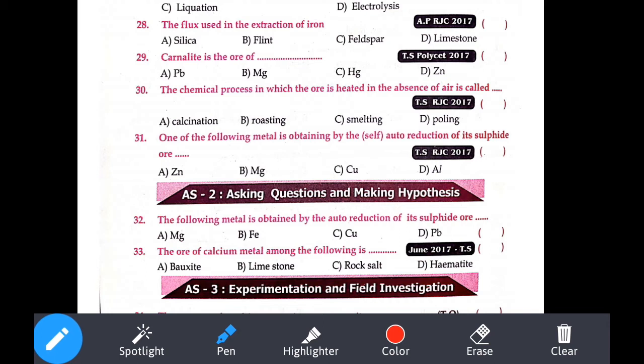Just now we have seen auto reduction of copper. Then what is our answer? Just now they have given. The ore of calcium metal among the following is what they have asked. Okay, what is that? Calcium metal.